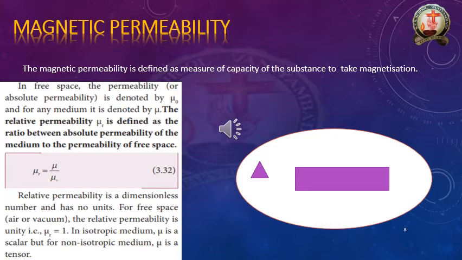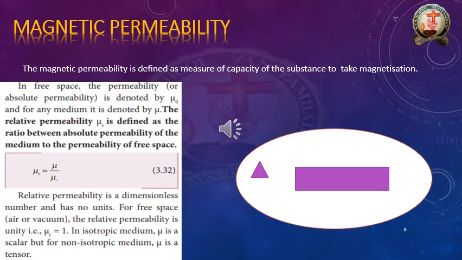So mu r is equal to the ratio, that means divided by, between absolute permeability, which is nothing but the permeability of the medium, right? Absolute permeability is nothing but a permeability. So the ratio between permeability of the medium, which term are we denoting? Mu.